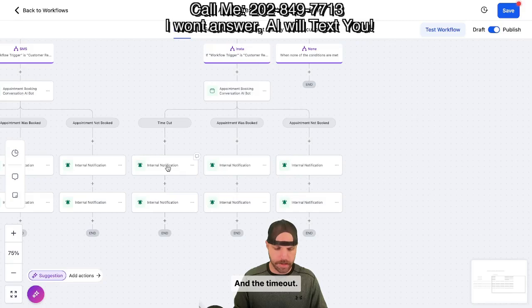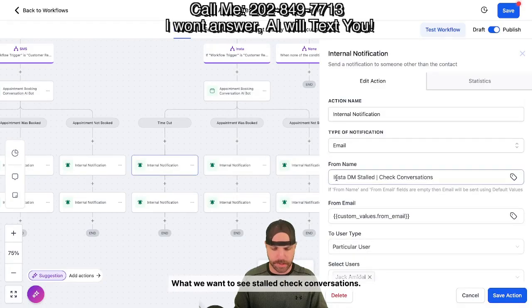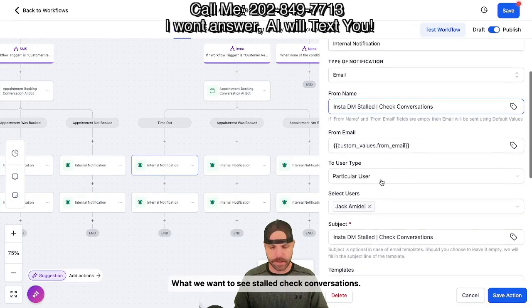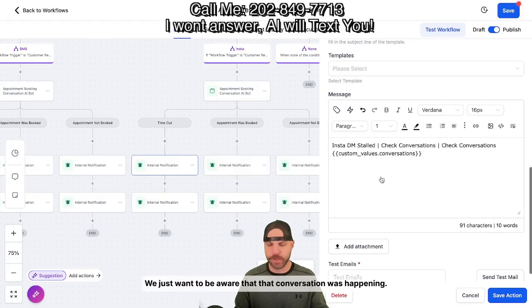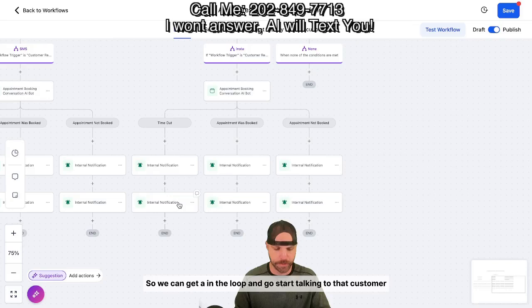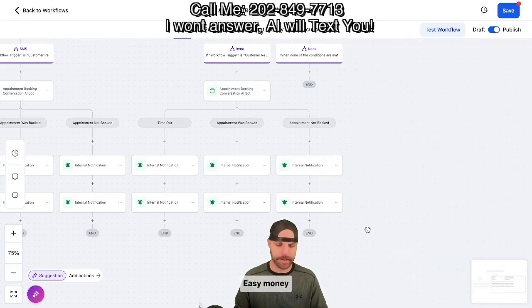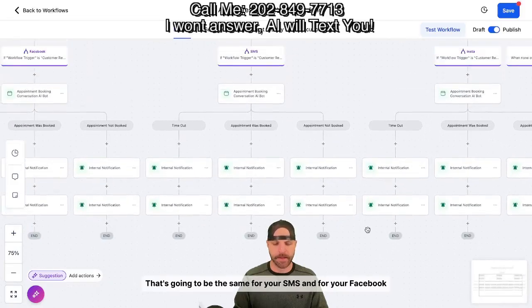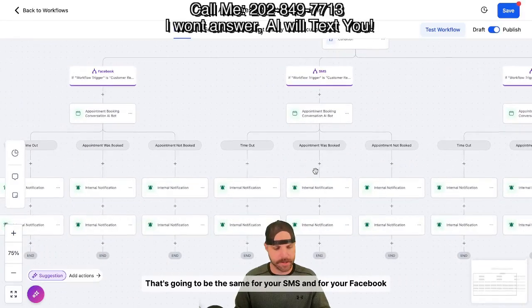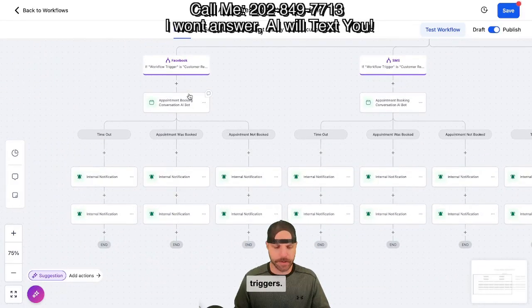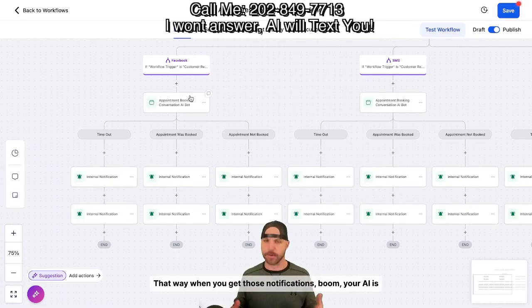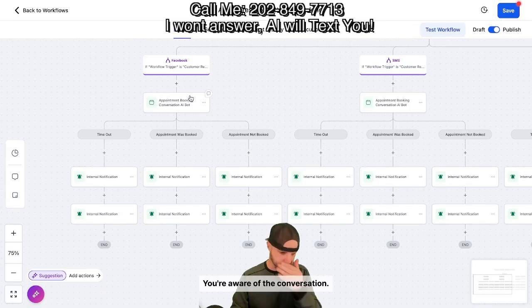All right. And the timeout, what we want to see. Stalled, check conversations, same thing, right? We just want to be aware that that conversation was happening so we can get in the loop and go start talking to that customer, okay? Easy money. And that's going to be the same for your SMS and for your Facebook triggers. That way, when you get those notifications, boom, your AI is interacting, you're aware of the conversation, okay?